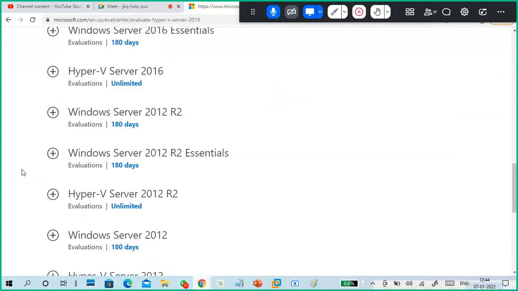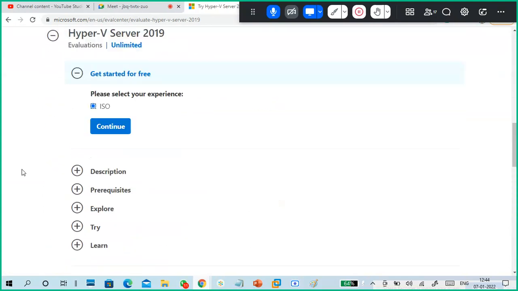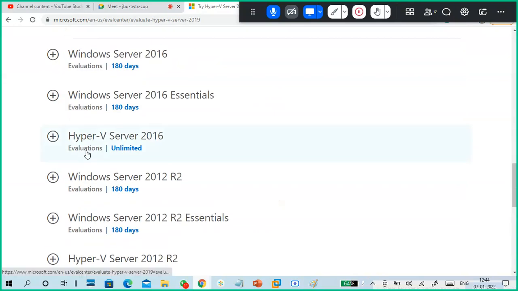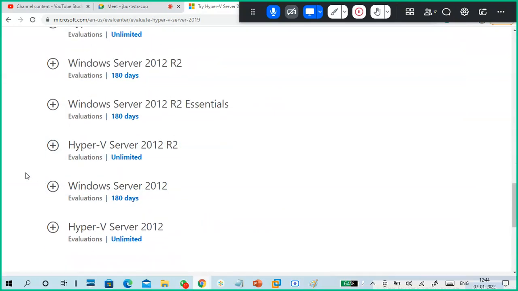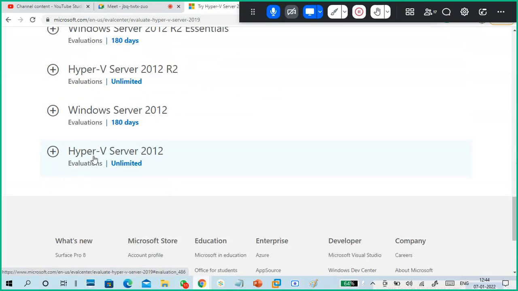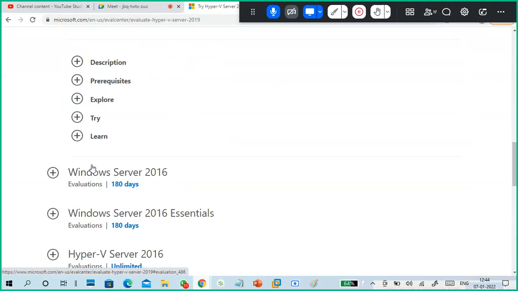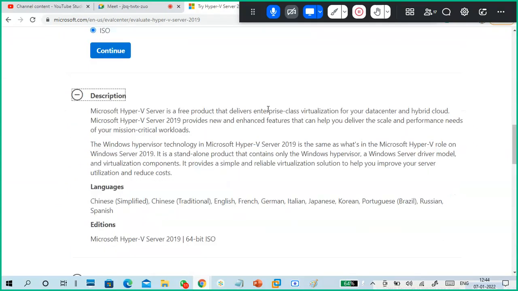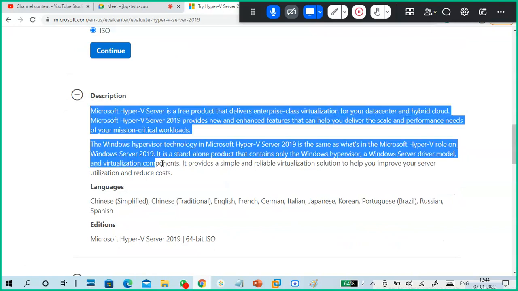Okay, Hyper-V server. See, it is 2019 Hyper-V server, Hyper-V 2016 server, Hyper-V 2012 R2 server, Hyper-V 2012 server. It means it's a direct Hyper-V server. Okay, Hyper-V server. So you can read this one.